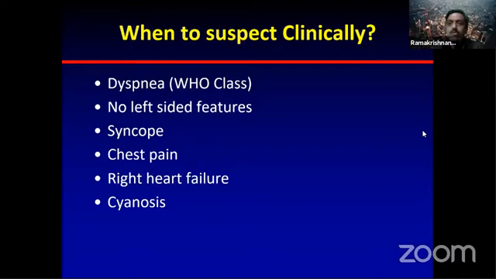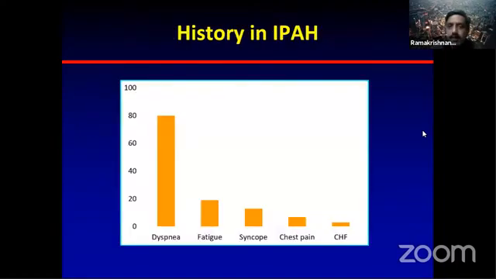And oftentimes you don't find left-sided features. Syncope could be there, and then there could be chest pain, and there is right heart failure, and there can be cyanosis in some of them. These are the various things. And this is the distribution of symptoms in idiopathic pulmonary hypertension. So most often, idiopathic pulmonary hypertension presents with dyspnea.